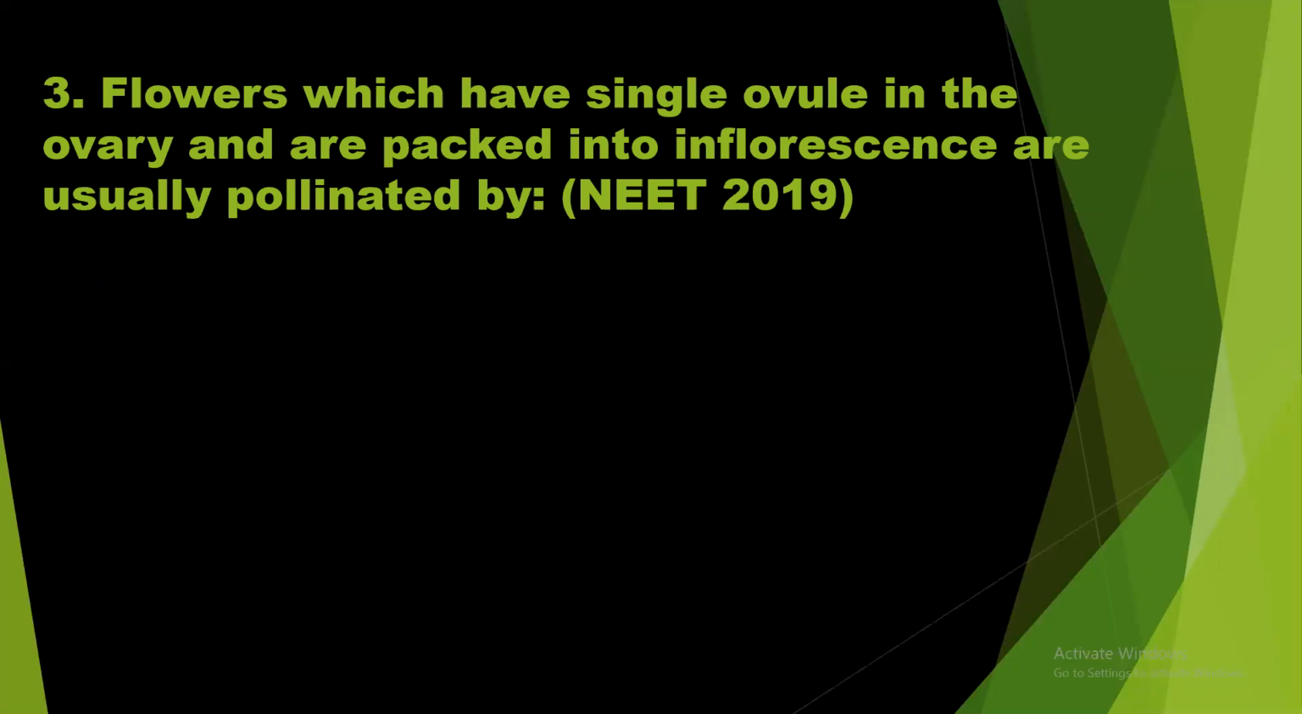Question number 3. Flowers which have a single ovule in the ovary and are packed into an inflorescence are usually pollinated by. I repeat, flowers which have a single ovule in the ovary and are packed into the inflorescence are usually pollinated by. Normally, this type of characteristic feature is found in the flowers which are pollinated by the help of wind, because the pollination is purely by chance. So that's why they will not produce a large number of ovules within the ovary. So the answer should be wind pollination.